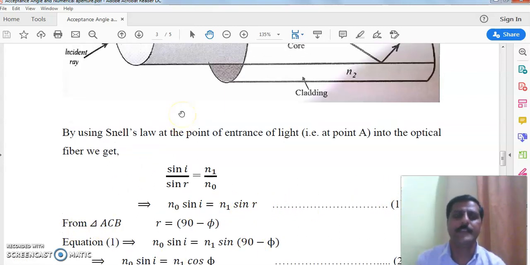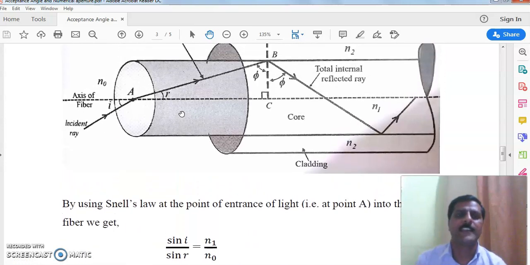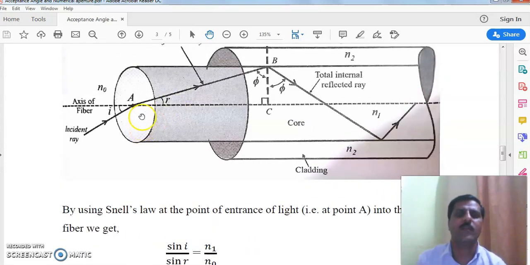And if we look at the entrance point A, there is now a formation of a right angle triangle. This is point A, that is point B, that is point C. This point C that we get is the normal that reached the axis. So the normal makes an angle of 90 degrees.